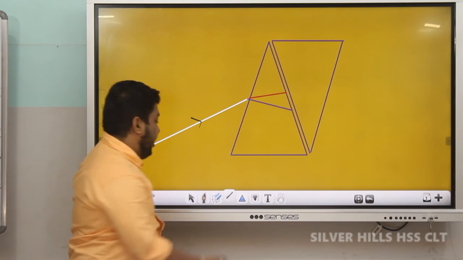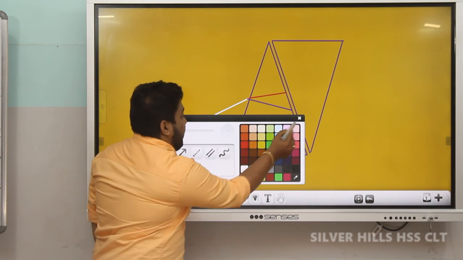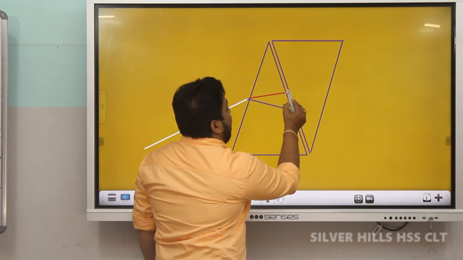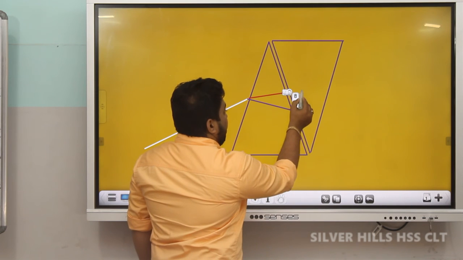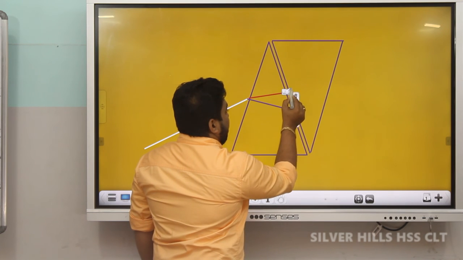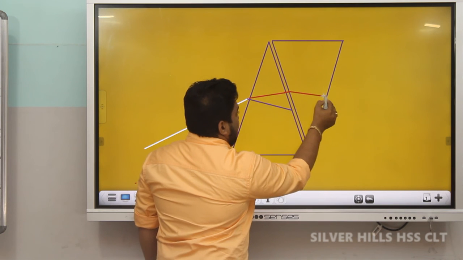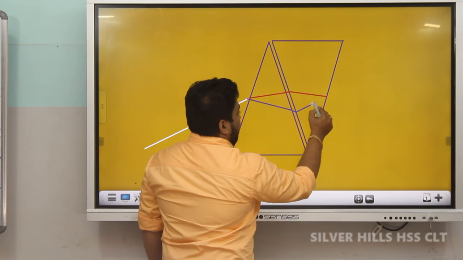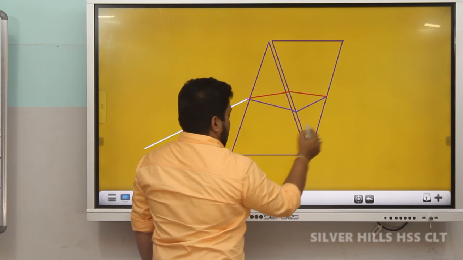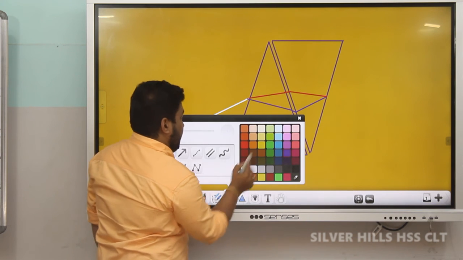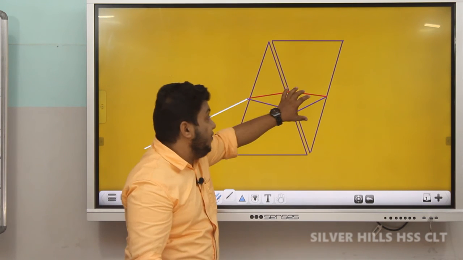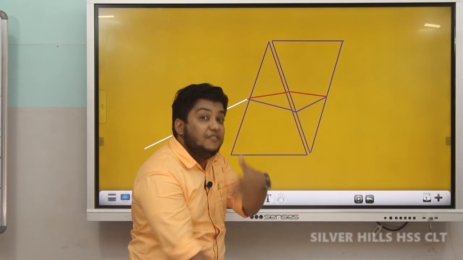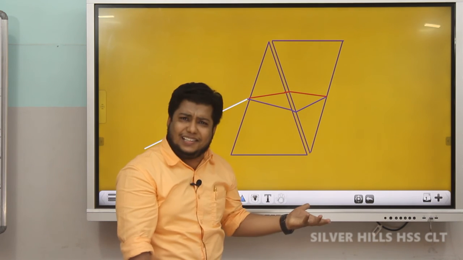Okay, are you ready? So now let us complete the ray diagram. Again, when the 7 colors recombine, we obtain white light.